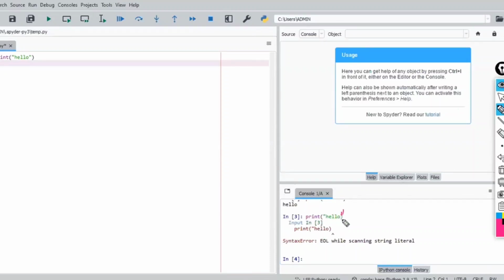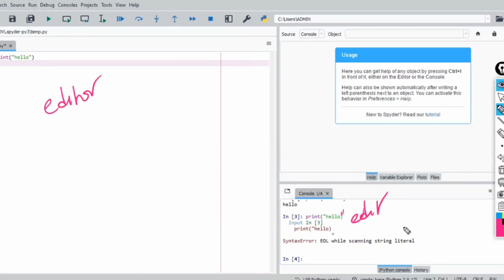Now if I want to edit this, if I move the cursor here, it will not edit. I am not having the edit option here. Only the execute option is available, but the editing option is not. That is the reason we use the editor window separately. If there is any error, we can edit the code. Here we can't edit, here we can edit. That is the reason it is called the editor window.